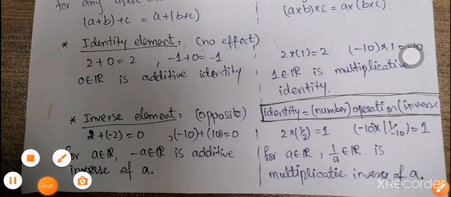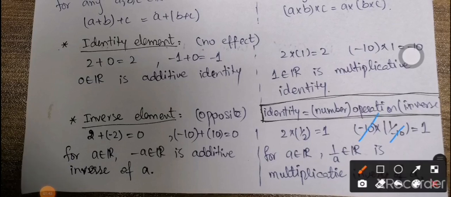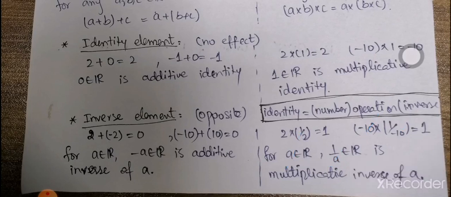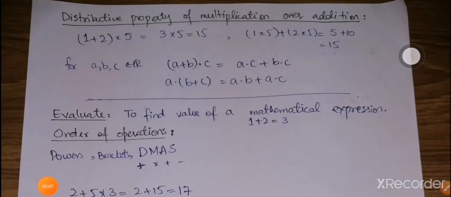Similarly, for minus 10, we have minus 10 into 1 by minus 10. So minus 10 will cancel out and the answer will be equal to 1. That's why 1 over minus 10 is the multiplicative inverse of minus 10. So we are just taking the reciprocal of the number in order to get the multiplicative inverse, so that if a is the number, then 1 over a belongs to R, which is named as the multiplicative inverse, because a into 1 over a will be equal to 1. So this is how we can define the multiplicative inverses.